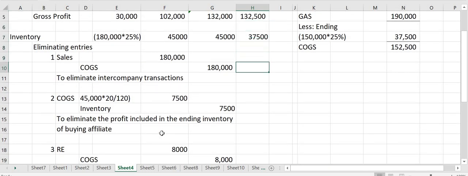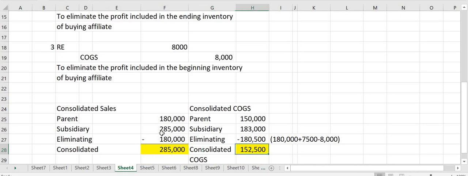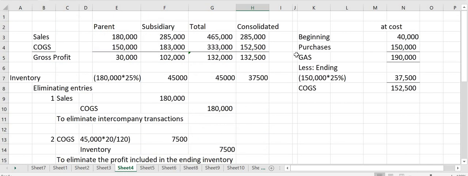So we've credited cost of goods sold for 180, we've debited cost of goods sold for 75, and we've credited cost of goods sold of 8,000. Therefore, the total credit of cost of goods sold is actually 180,500. When we combine the cost of goods sold of the parent and the subsidiary, plus or minus the effects of the working paper eliminating entries, after the eliminating entries we have a consolidated cost of goods sold of 152,500. It's the same as our computation earlier, the 152,500.